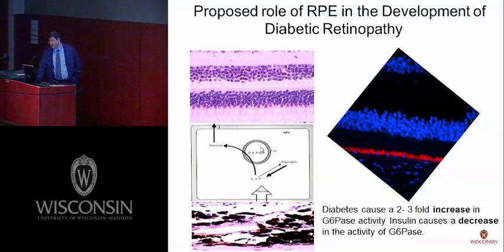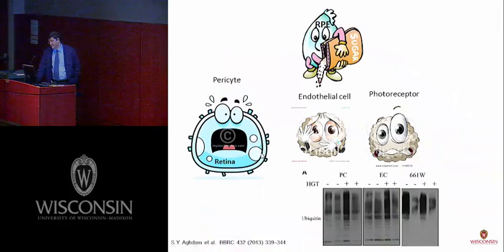We already know that in the diabetic patient, we have a 2- or 3-fold increased activity of glucose 6-phosphatase. And also, insulin has an inhibitory effect on this enzyme. So the basic idea is, in the early phase of diabetic retinopathy, we have RPE hyperfunction due to hyperactivity of this enzyme, and this RPE fluxes a high dose of glucose to the retinal tissue.